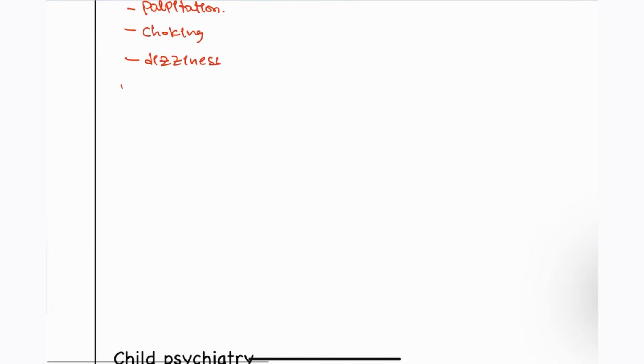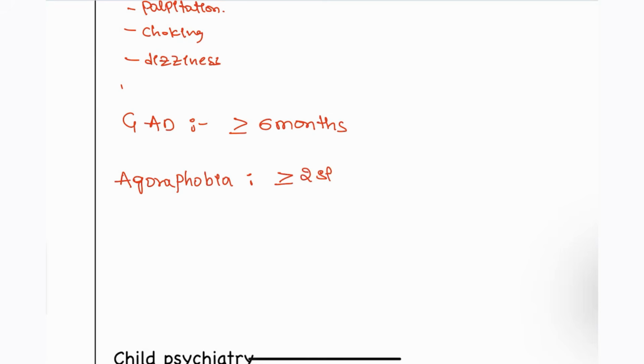Next, generalized anxiety disorder. What is generalized anxiety disorder? Symptoms that last for more than 6 months are known as generalized anxiety disorder. Next, we also have some other things, for example phobias, that is agoraphobia. What is agoraphobia, guys? If they have two or more situations which they fear for more than 1 month, that is considered agoraphobia.